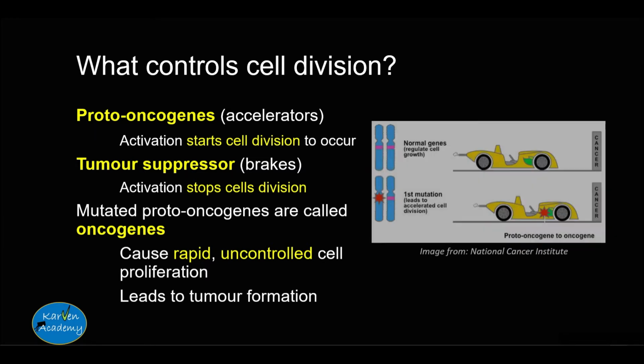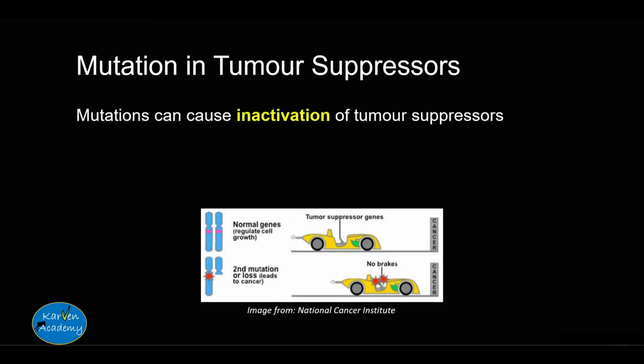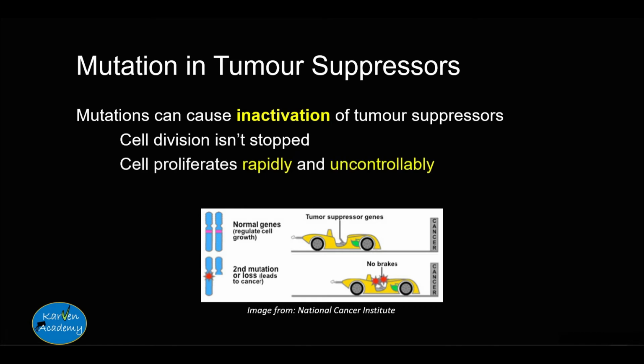This diagram here illustrates what happens when proto-oncogenes mutate. The car accelerates too much with less brakes, leading to cancer. Mutation in tumor suppressors is also problematic because they can inactivate them. The inactivation of tumor suppressors means that cell division isn't stopped, and the cell proliferates, that is, it divides rapidly and uncontrollably, causing tumor formation. The diagram below illustrates that when tumor suppressors are mutated, the car has no brakes, so it can't be stopped, which leads to cancer.